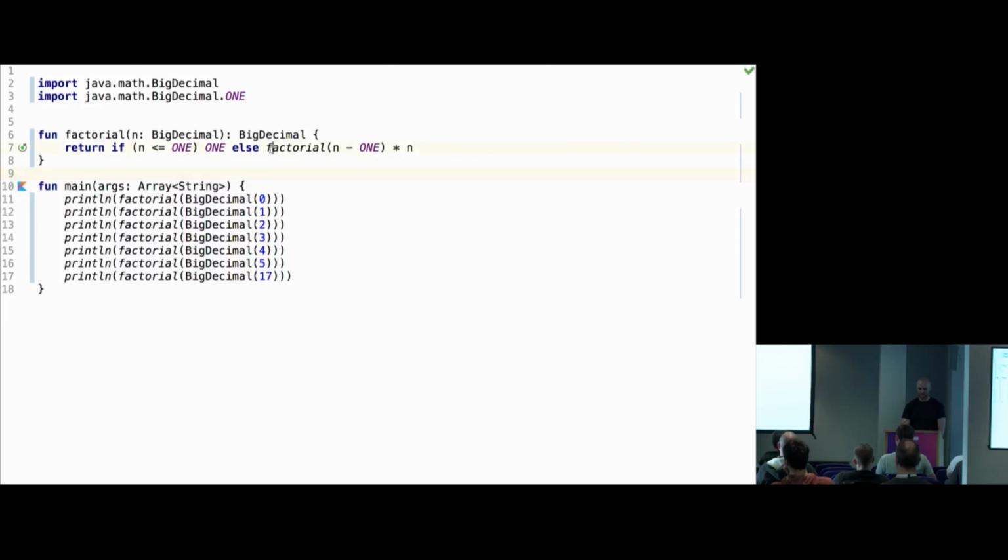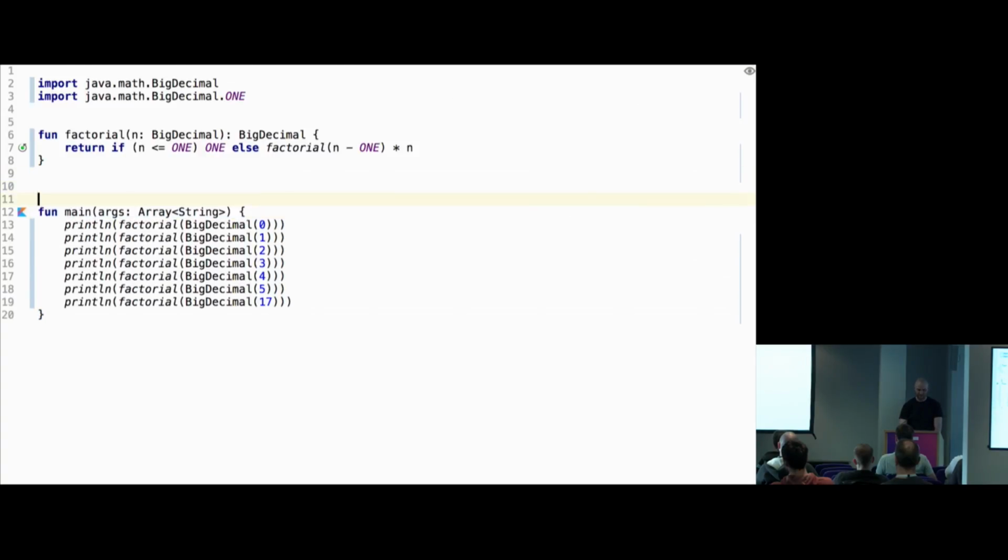Right. So before I move on, this is 2018, and clearly I shouldn't be doing it in main. I should write a test. So I'll start with a class called something like FactorialTests.